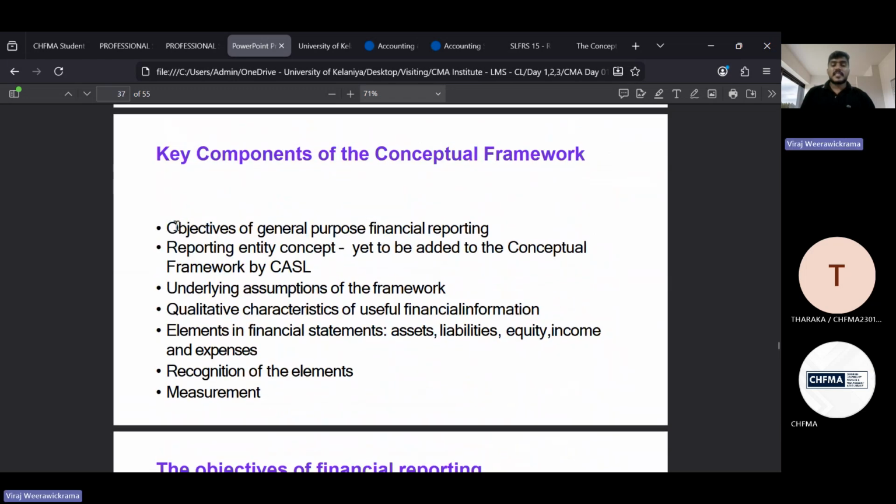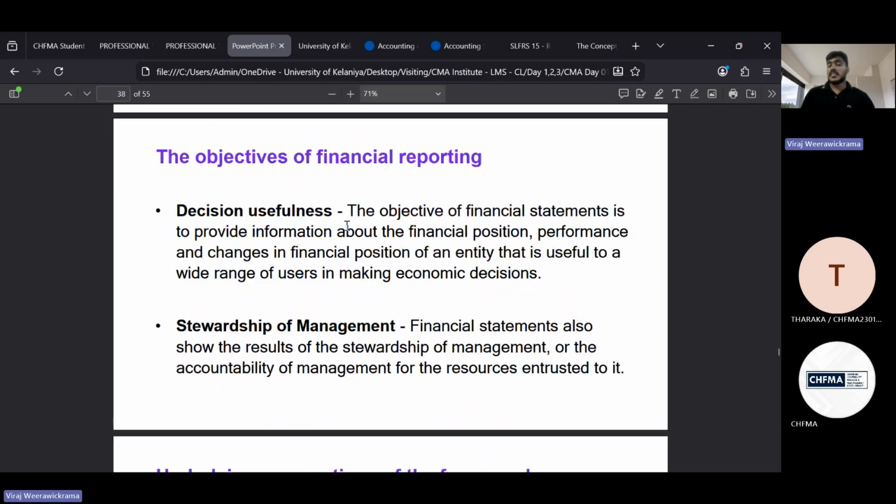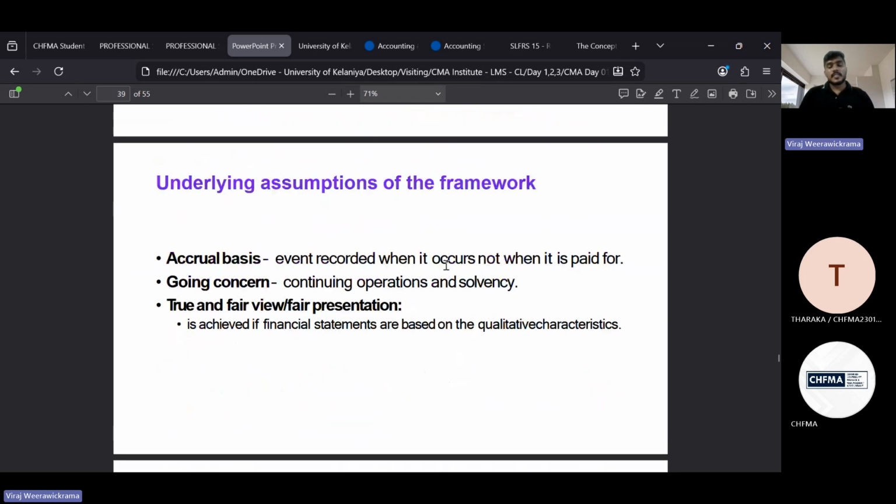This is what we discuss as the chapters of the conceptual framework. It says key components of the conceptual framework, right? What are the chapters you have to include there? Here you can see the objective of financial reporting, which we have already discussed. Now, this is the important point: underlying assumptions of the framework. When it comes to the conceptual framework, it speaks about the underlying assumptions, and here you can see them.